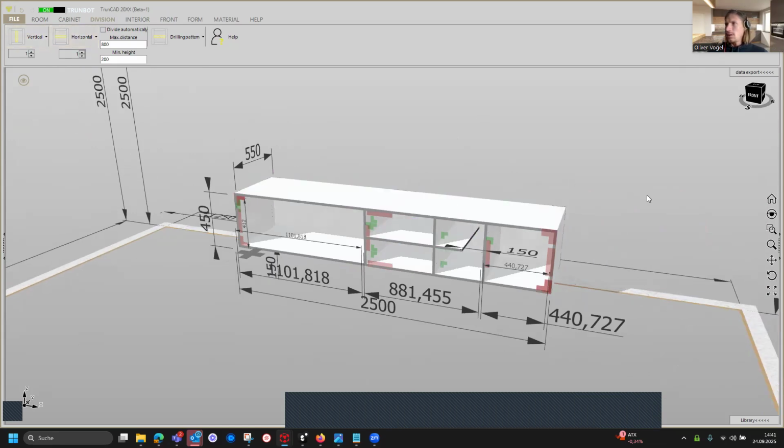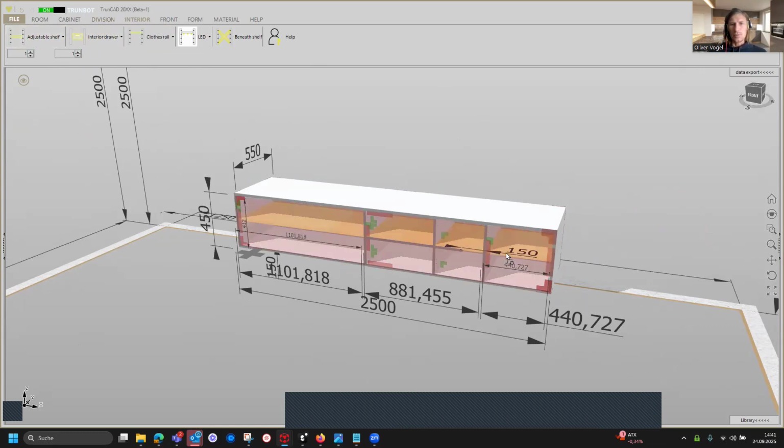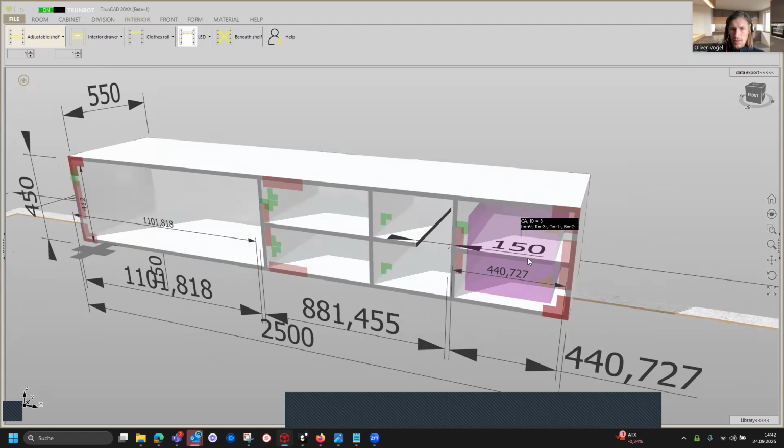On the right part, we want to have a shelf, and therefore we are done with the division tab, and we go to the interior tab, and here we add an adjustable shelf. So we drag it and drop it in here. Sometimes if you see it like this, the right area is not selected, then you can go to the top left corner on the smart click, and you drop it on here, and then our shelf is coming here.